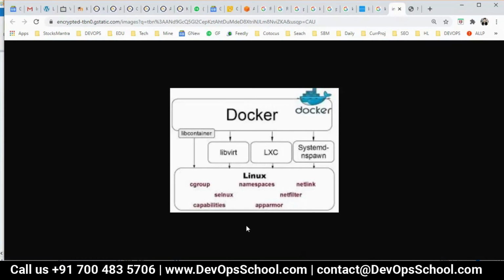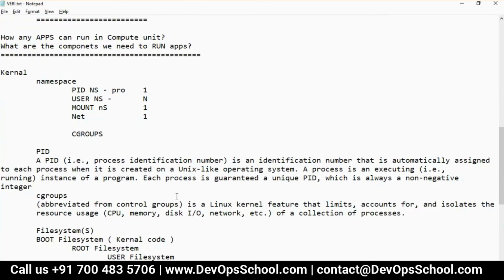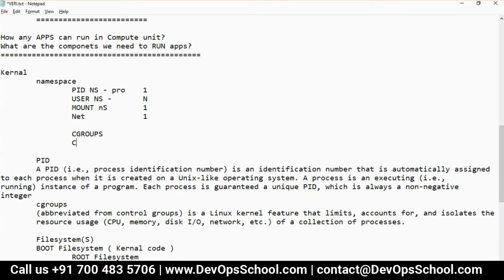Through capabilities, you will get access capability. Which user is root or non-root? Very simple. Okay. Root will have access to the kernel also. Non-root will not have access to the kernel. Okay. So guys, this is the overall sum up. So the question which we were discussing: what are the components we need to run applications?